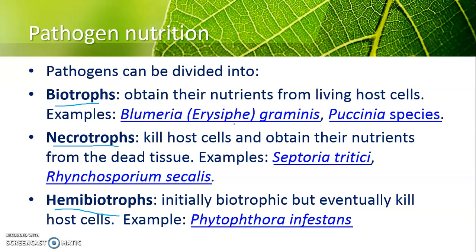Hemibiotroph, dia tengah-tengah. So firstly, it will be like biotroph. Dia ambil dulu from the living host cells masih alive, and then eventually it will kill, just like the necrotroph.